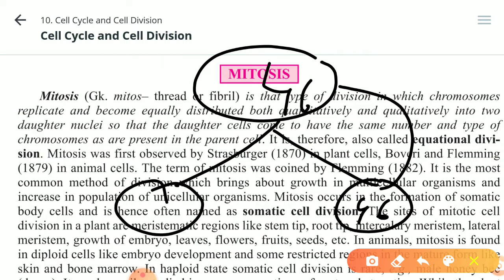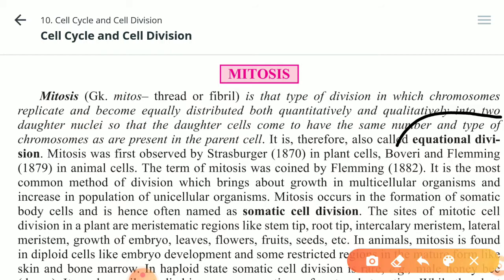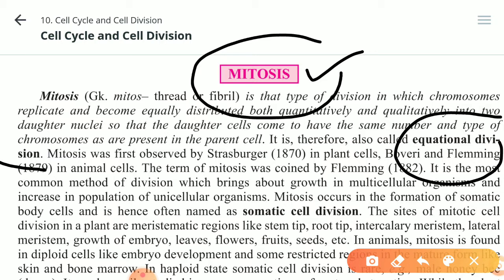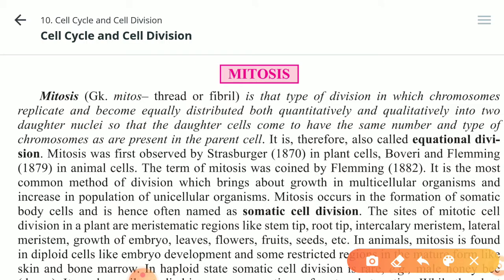Because of this, mitosis is also known as equational division. Right? It is very important to know which type of division is called equational division. So mitosis is called equational division. What is the reason behind it? Because the daughter cells have the same number of chromosomes as were there in the parent. Further it is written that it is the type of division in which chromosomes replicate and become equally distributed, both in quantity and quality, in the daughter nuclei so that they remain the same.